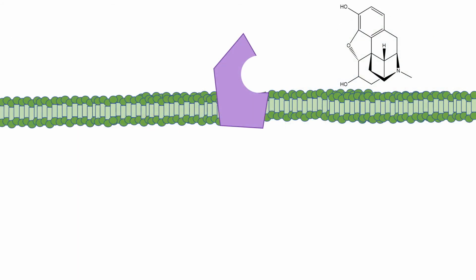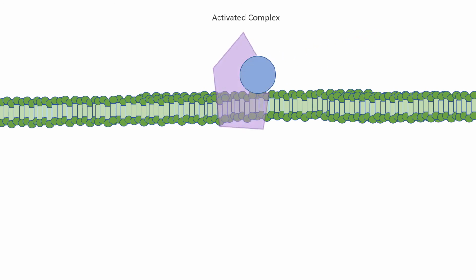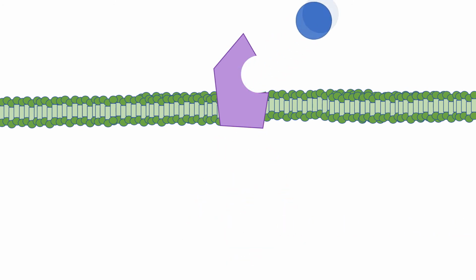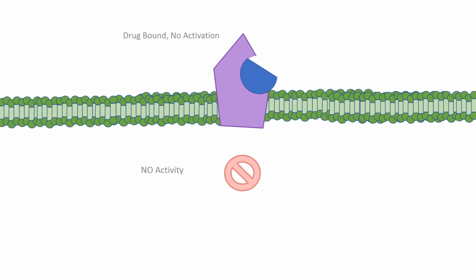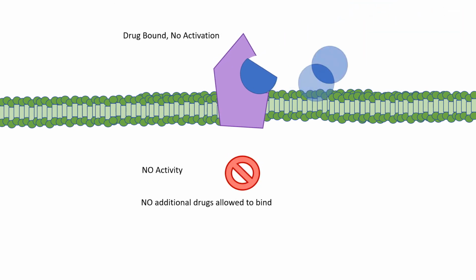This is a visual representation of what competitive inhibition looks like at the cellular level. Opioid receptors belong to the GPCR class of receptors. When a drug molecule, in this case morphine, binds to a receptor on the surface of the cell, a signal is sent which promotes activity within the cell. As a competitive inhibitor, naloxone is able to fit into the receptor and prevent other drug molecules from binding, thereby reversing the effects of the drugs and preventing the effects from getting worse in the case of overdose.